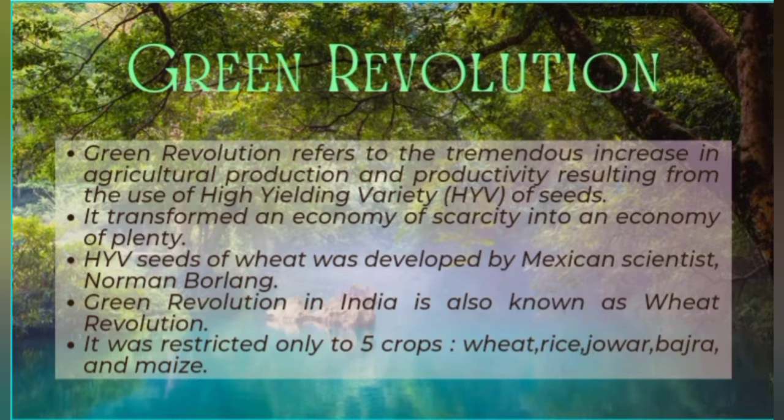Then HYV seeds were developed by a Mexican scientist named Norman Borlaug. And the Green Revolution in India is also known as the Wheat Revolution. It was restricted to only 5 crops. So the 5 crops to which the Green Revolution was restricted were wheat, rice, jowar, bajra, and maize.